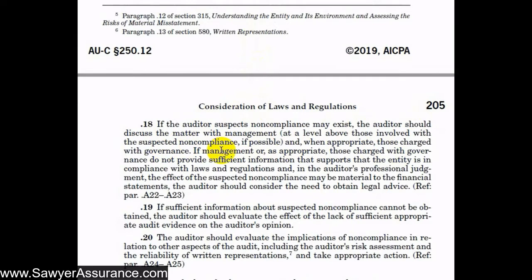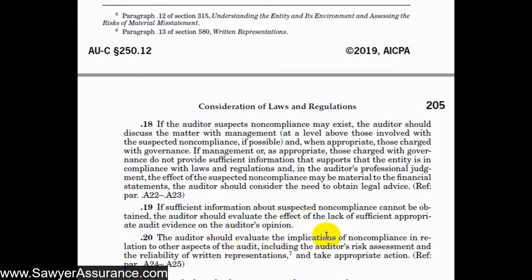But if management or those charged with governance don't really help us, or they don't provide enough information to support that the entity complied with the laws and regulations, then in our professional judgment, if we suspect that the non-compliance might be material to the financial statements, we should probably consider getting legal advice on what we should do in that circumstance. But if sufficient information about the suspected non-compliance cannot be obtained, then we should evaluate the effect of the lack of sufficient appropriate audit evidence on the auditor's opinion. So if we determine that suspected non-compliance is really material to the financial statements and we can't get enough information on it, we might consider disclaiming our opinion or something like that if we're unable to get comfortable that the financial statements aren't materially misstated.